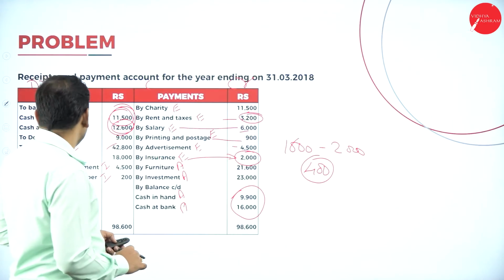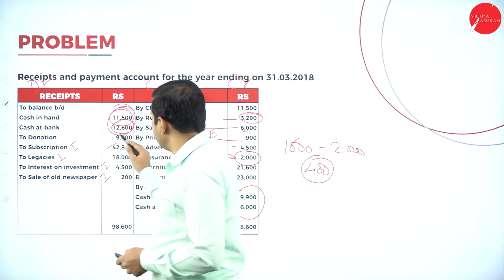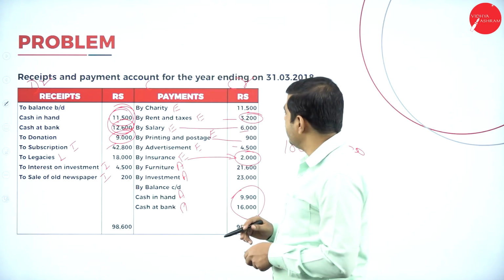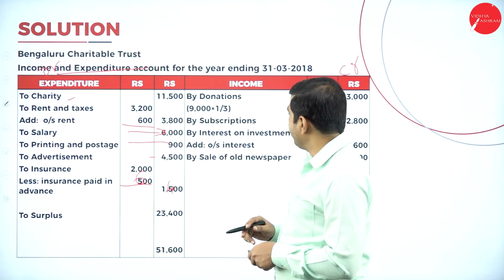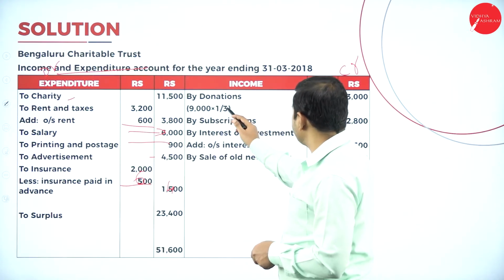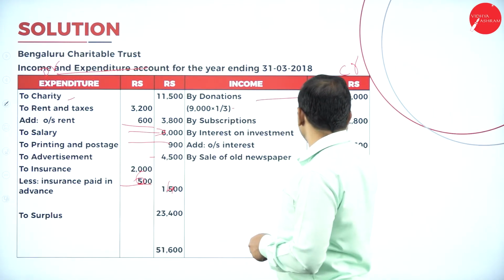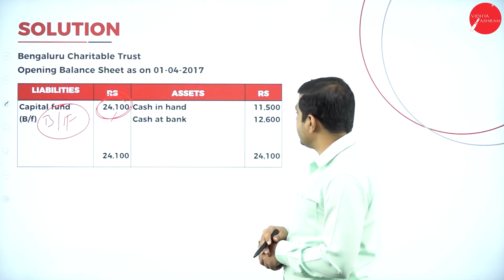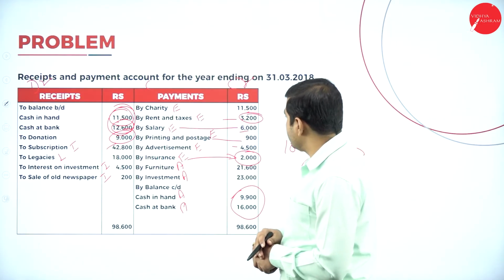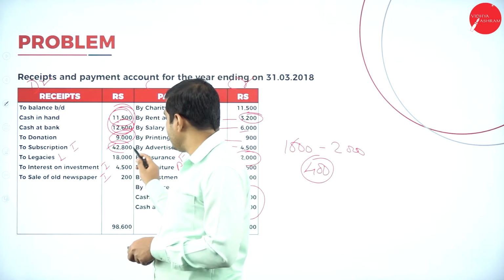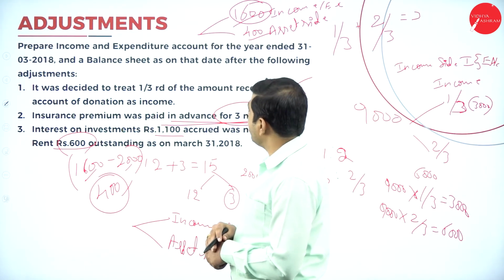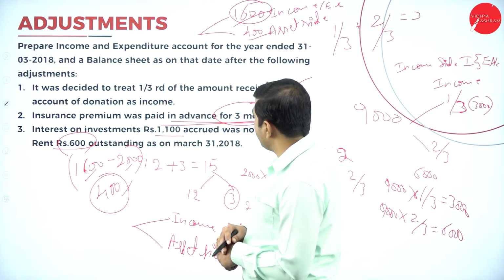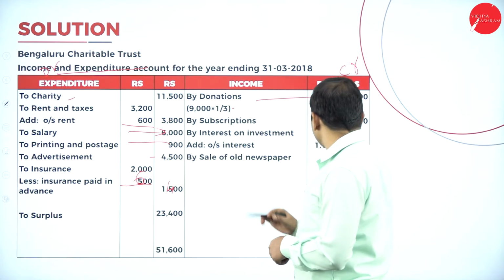Here, whatever amount we have received, see cash in hand. So donation: out of 9,000, one third is income and the remaining two thirds is capital fund. So for donation we should consider only one third, which means 3,000, and the remaining 6,000 should be shown in the liability side of the balance sheet. Next one, subscription. Look at the subscription. Subscription we say received is 42,800. There is no outstanding or prepaid subscription in this problem, so we can directly write subscription 42,800.